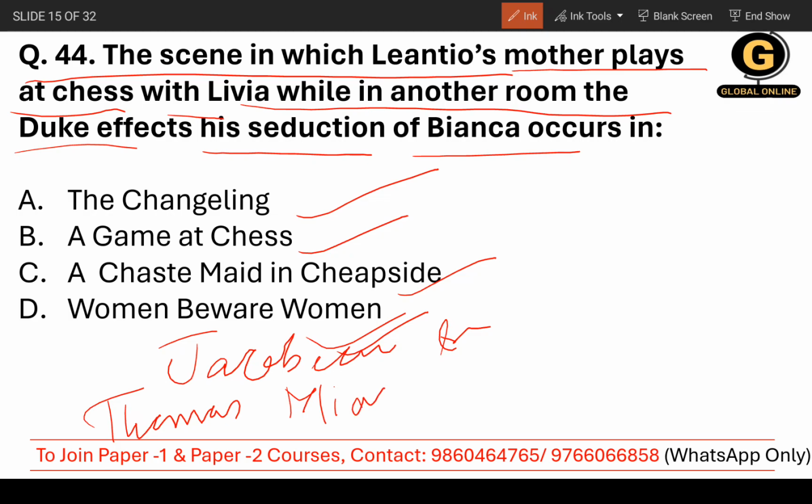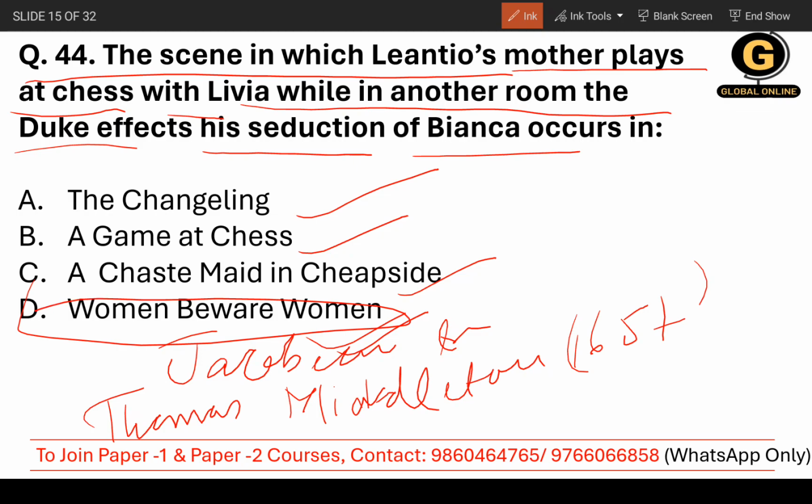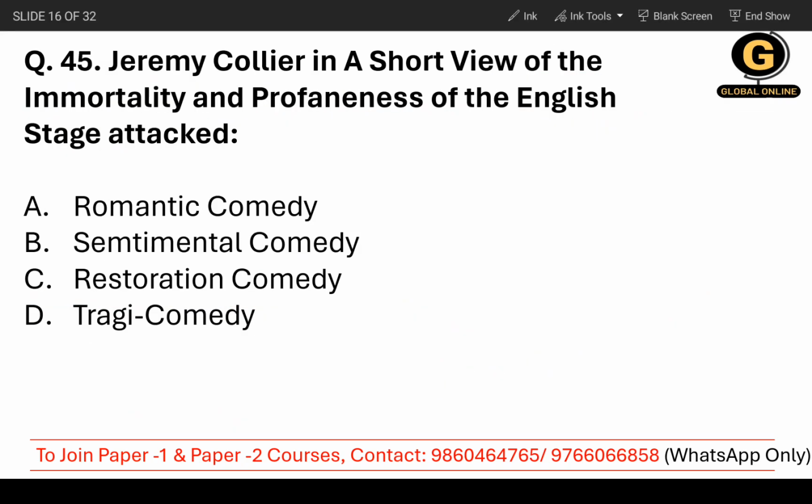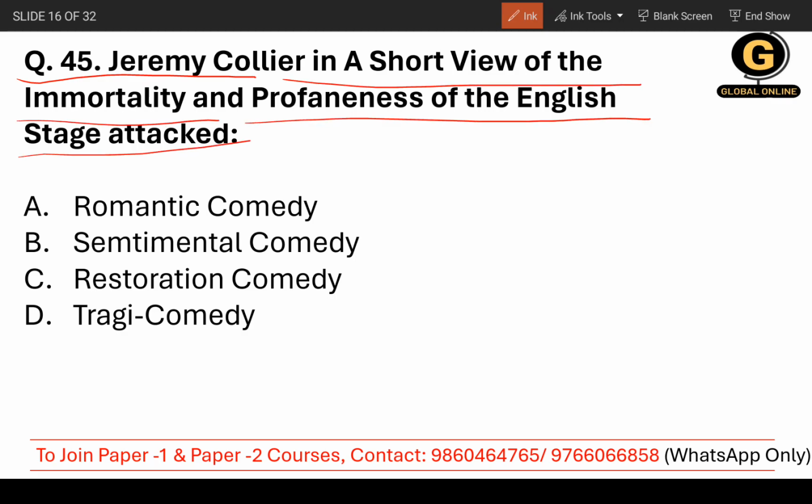It was published in 1657. So the correct answer is D, Women Beware Women. Moving on to question number 45. Jeremy Collier, in A Short View of the Immorality and Profaneness of the English Stage, attacked.